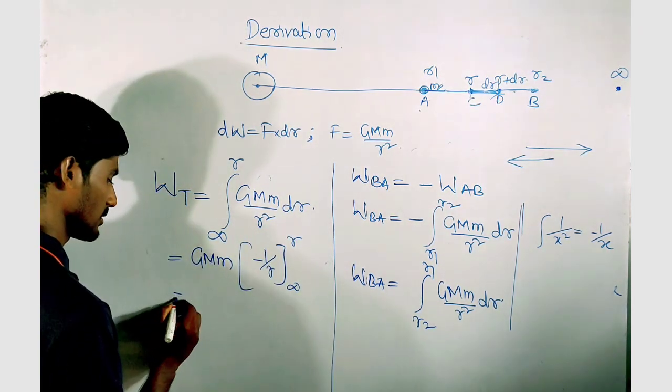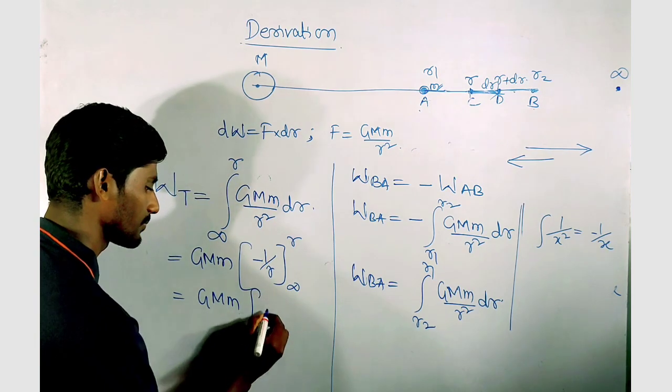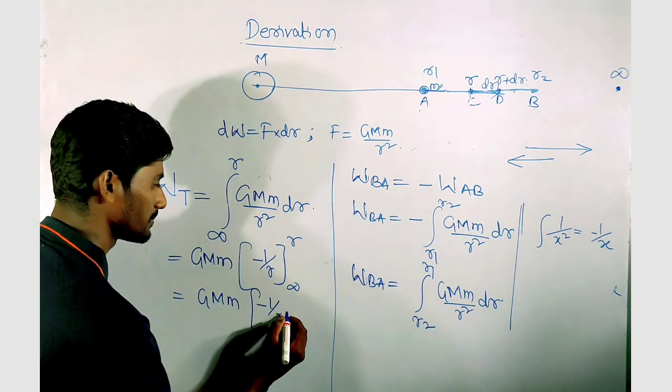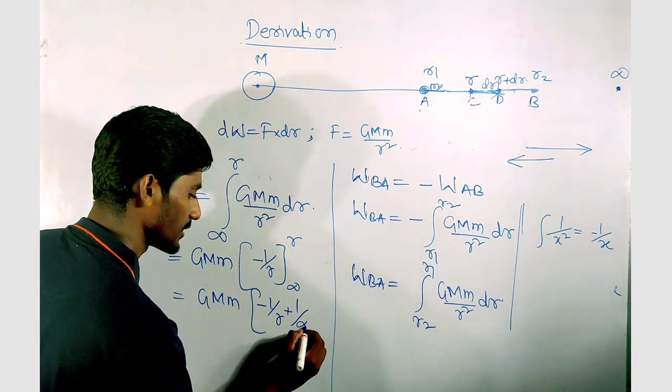Putting the limits, G into capital M small m, minus 1 by r plus 1 by infinity.